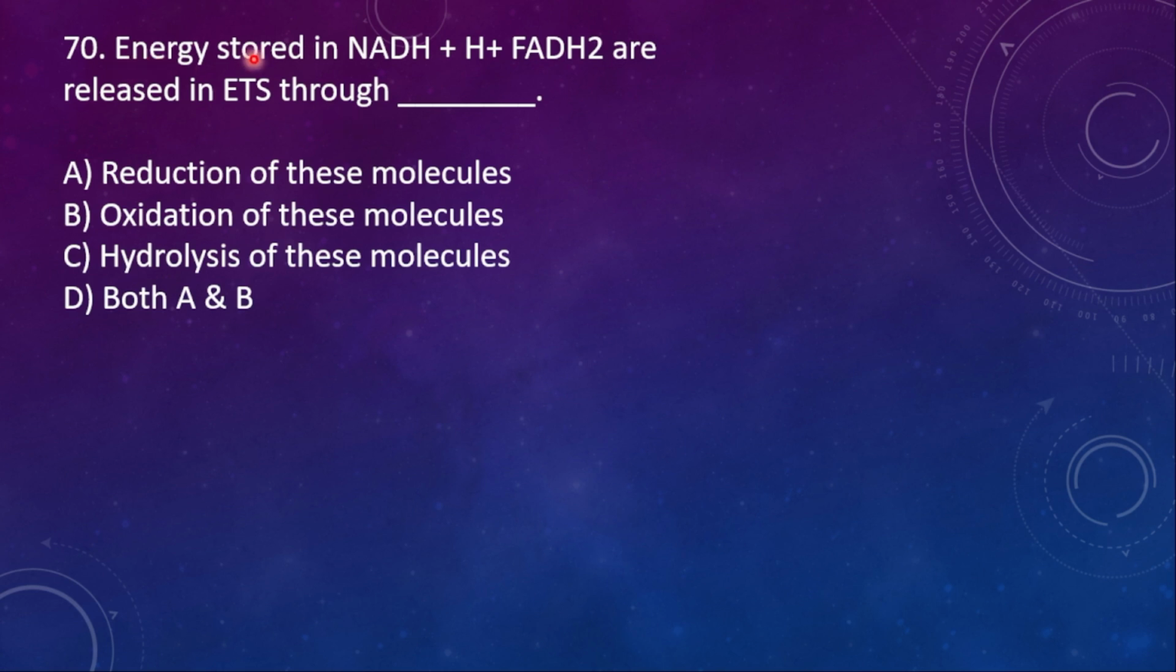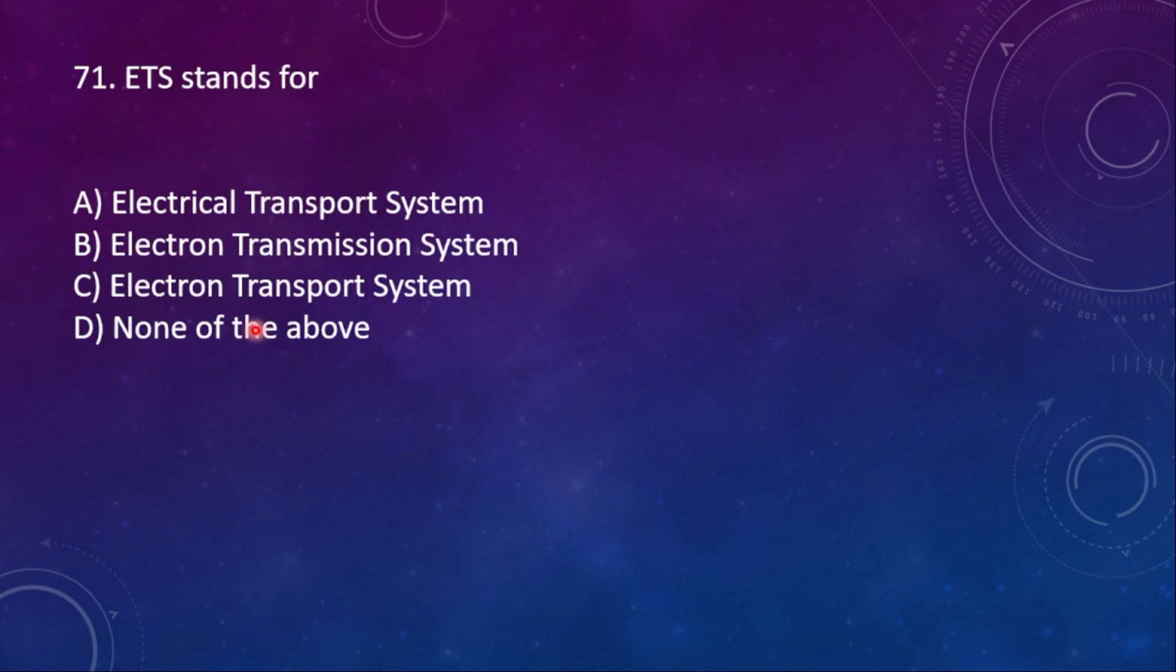70th one. Energy stored in NADH plus H plus and FADH2 are released in ETS through reduction of these molecules, oxidation of these molecules, hydrolysis of these molecules, both A and B. Here the right option is option B, oxidation of these molecules.